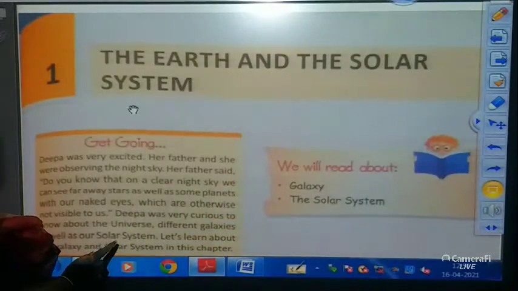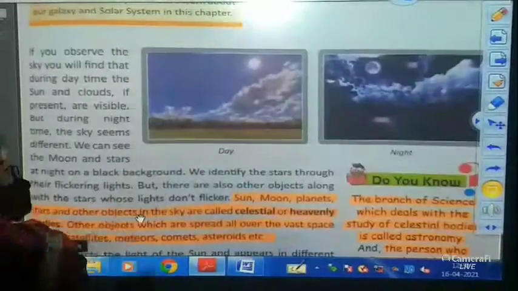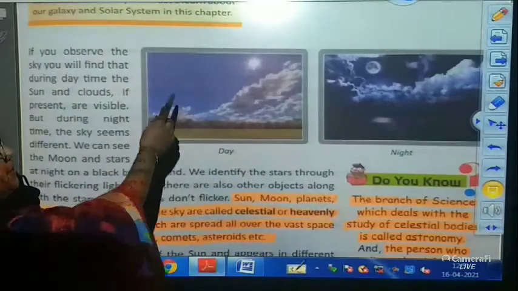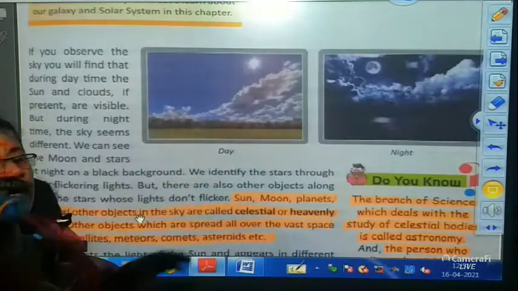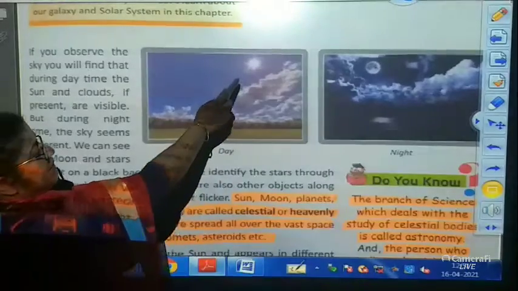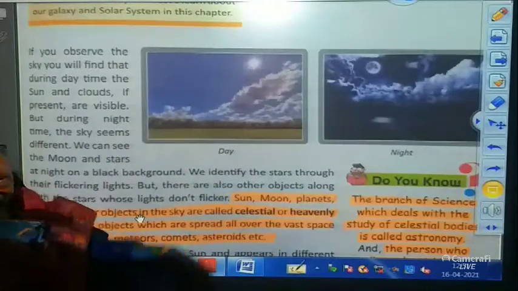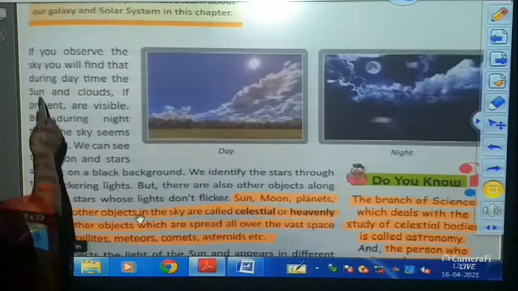The Earth and the solar system. Children, there are two pictures. This is a day picture and this is a night picture. In the daytime we can see a blue sky. At night we see a dark black sky. Over here in the day we see the sun and over here we see the moon. But the moon is getting the light from the sun. This we all know. Now let us read. Pay attention in your books.